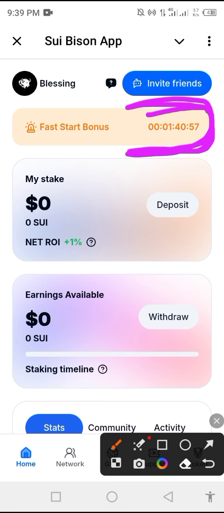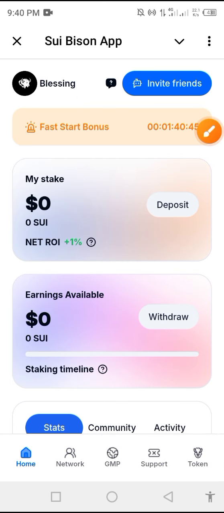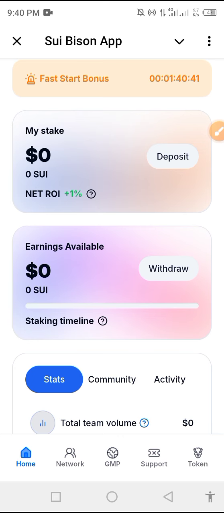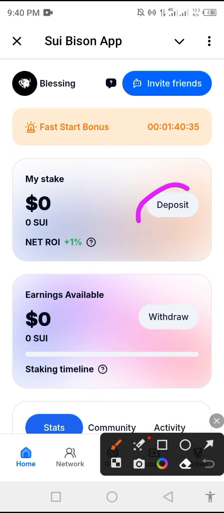So you need to deposit before this time elapses so that you receive the fast start bonus. This is a new account that I created to show you how to deposit. Once you get to this place, you click on deposit.